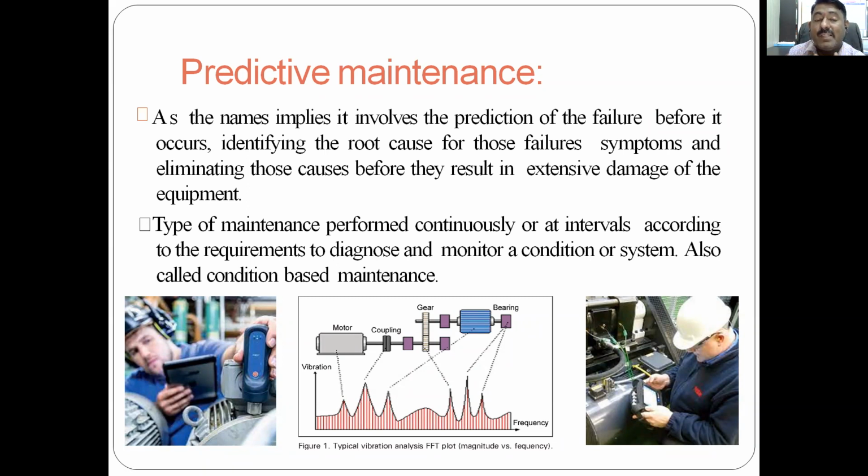This vibration, frequency and noise will be plotted, and you will get a plot, and you will come to know whether it is running as per the requirement or not. Is there any chance of flaws or defects or something else? This will be decided based on the signals that one gets. Here is a typical vibration analysis using an FFT analyzer. You can see the motor vibration, then the coupling vibration, then the bearing vibration, with two peaks, then the gear vibration, and again the motor vibration.